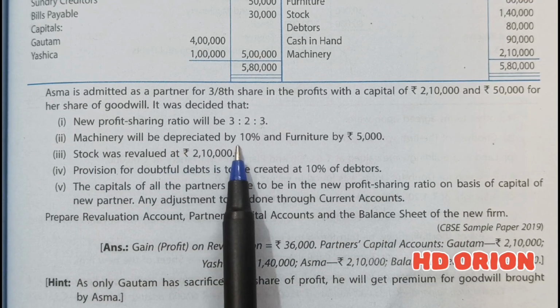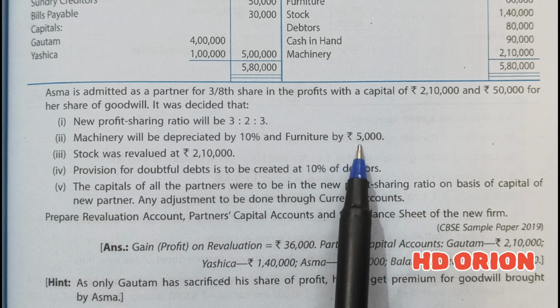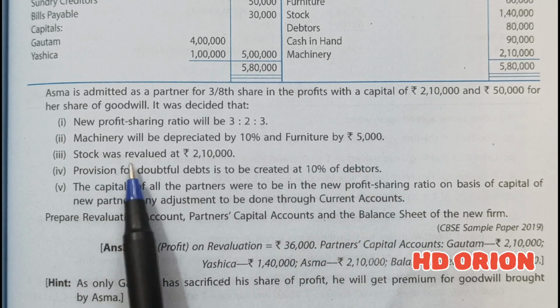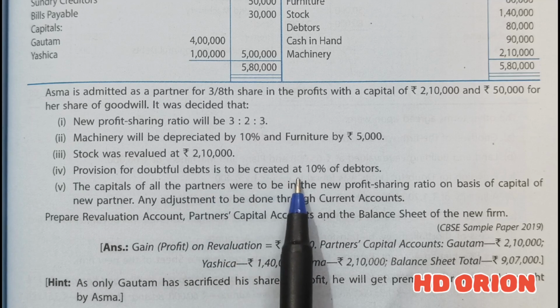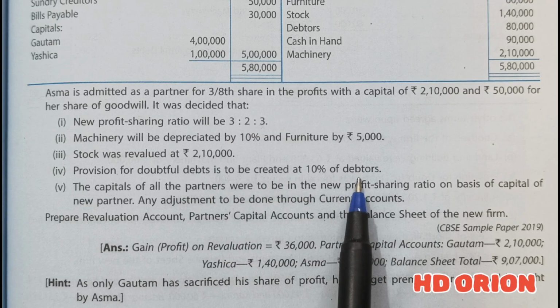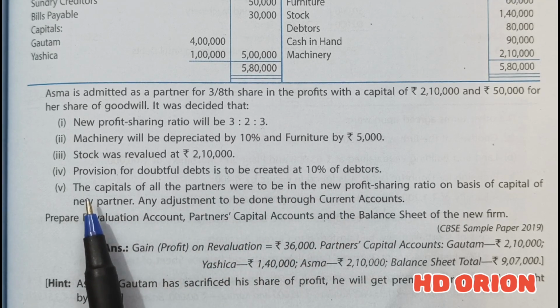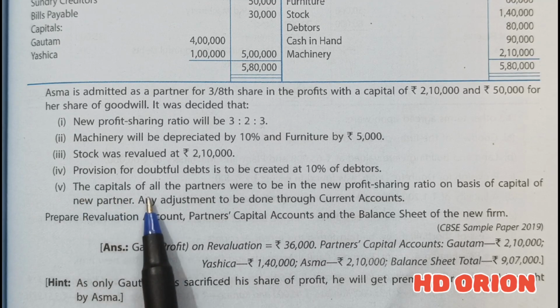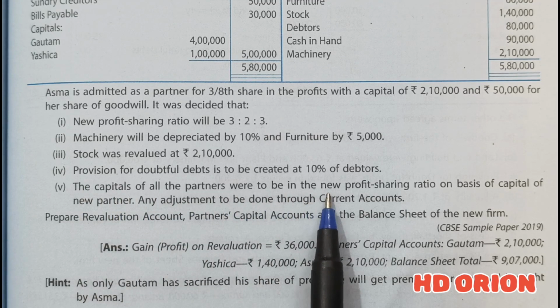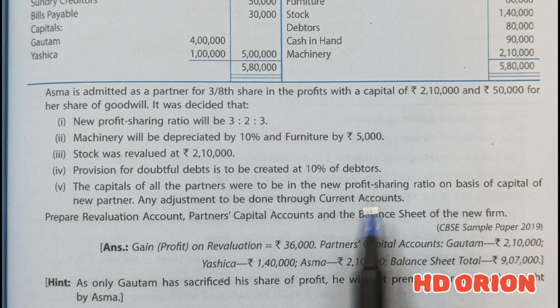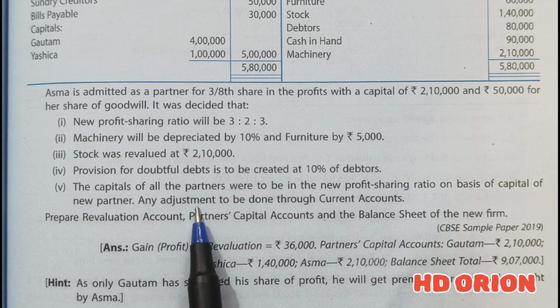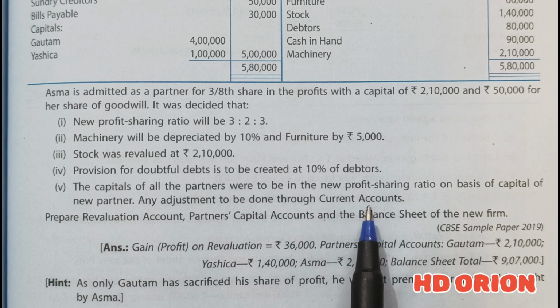Machinery will be depreciated by 10% and furniture by rupees 5,000. Stock was revalued at rupees 2,10,000. Provision for doubtful debts is to be created at 10% of debtors. And lastly, the capital of all the partners is to be in the new profit sharing ratio on the basis of the capital of the new partner. Any adjustment to be done through current accounts.